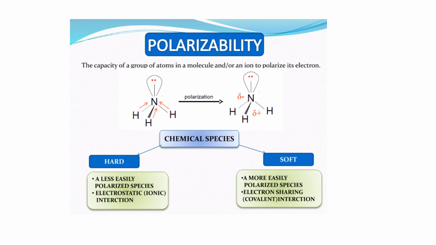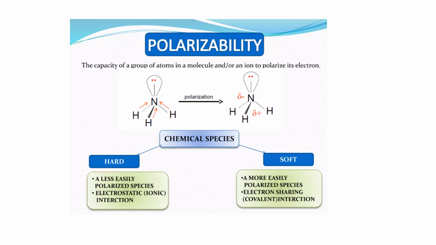So let's now talk about polarizability. The capacity of a group of atoms in a molecule, or in an ion, to polarize its electrons is called polarizability. For example, suppose we have an atom in a molecule. Suppose this is the nucleus of that atom, and surrounding this nucleus are electrons. These are the electrons here.